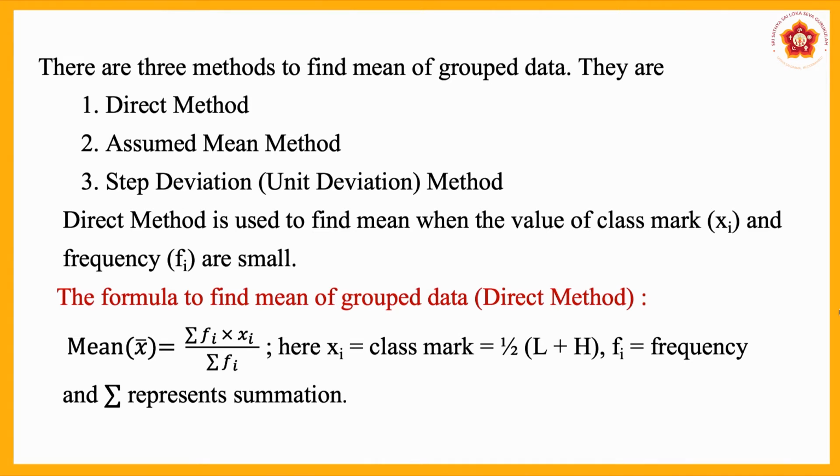Now, to find the mean of grouped data by direct method, we have to use the formula: mean, expressed symbolically as x bar, is equal to sigma fi xi divided by sigma fi. Here xi is the class mark. Class mark can be found out by the formula half of L plus h. Here L represents the lower limit, h represents the upper limit. fi is the frequency. Here the symbol sigma represents the summation. Summation means you have to add.